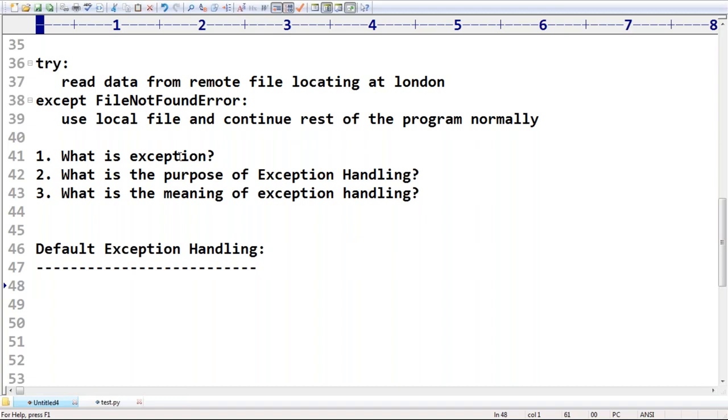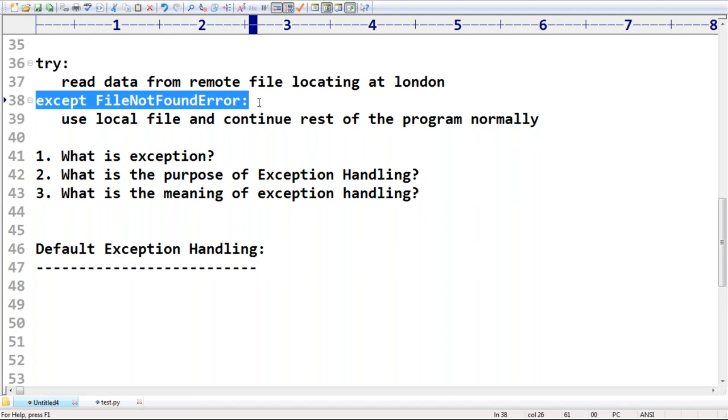So whenever an exception occurs, immediately the Python virtual machine will create the corresponding exception object and will check for handling code. Sir, who is responsible to create the exception object? The Python virtual machine, PVM. PVM will create the exception object and check whether there is any handling code. Where is handling code available? Inside the except block. This is just like our catch block in Java.